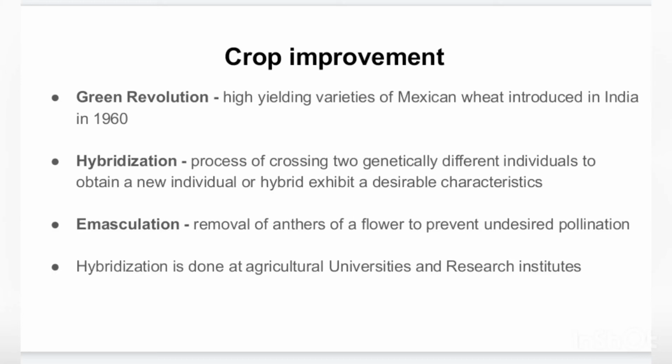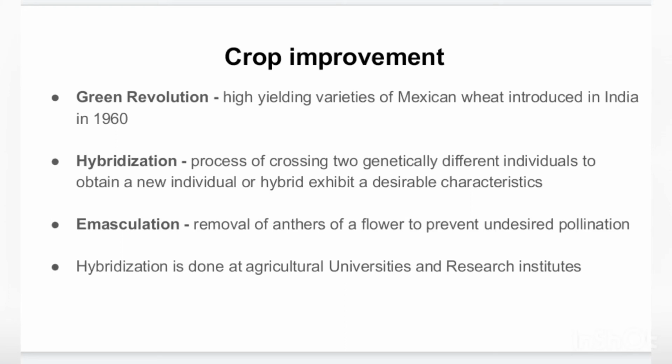Because our agricultural scientists are studying and researching this for the improvement of crop health as well as high yield. The Green Revolution is a very good example of this. In 1960 in India, high yielding varieties of Mexican dwarf wheat were introduced.